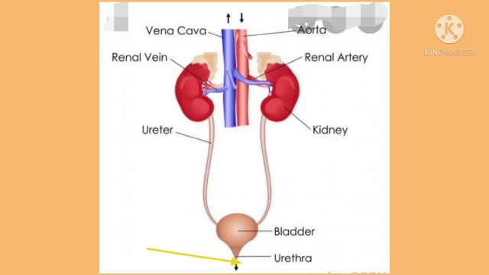Urethra is a single median tube arising from the urinary bladder and opening outside. Its opening is controlled by a sphincter made up of involuntary muscles that opens only at the time of urination. The process of removal of urine through the urethra is called urination.